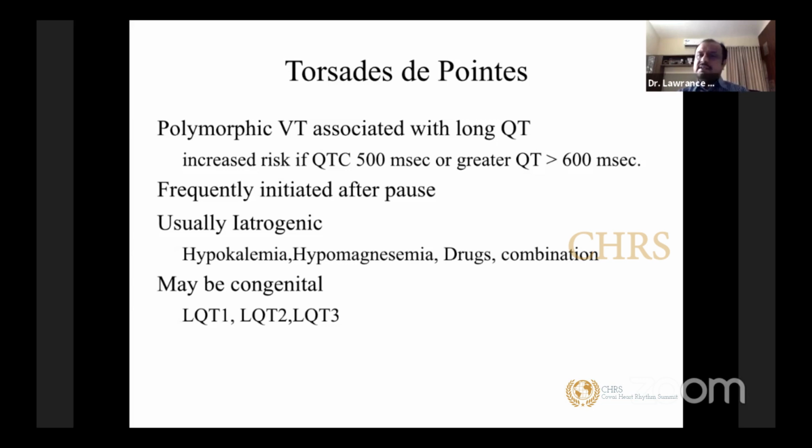You can have congenital long QTs. We know very well that there are long QT syndromes, which are congenital, due to channelopathies, which can cause prolonged QT. You will have a lot of patients who have acquired, or we have seen patients who are completely asymptomatic, never had a long QT, suddenly started on some drug and it manifests itself. They may have an inapparent long QT syndrome, but when you give some drug which can prolong QT, or you cause some situation which prolongs QT, it can end up in QT prolongation and polymorphic VT, Torsades de Pointes. It's a dangerous one. If we don't treat properly, there's a possibility that you may lose the patient.